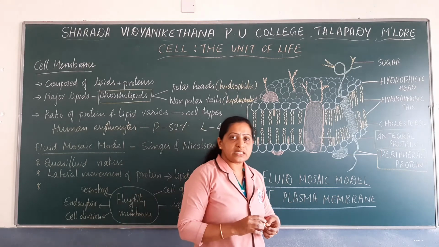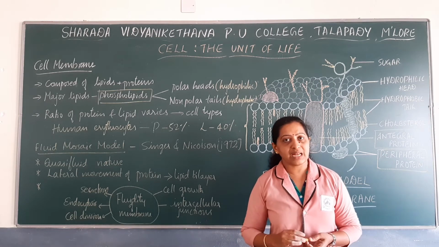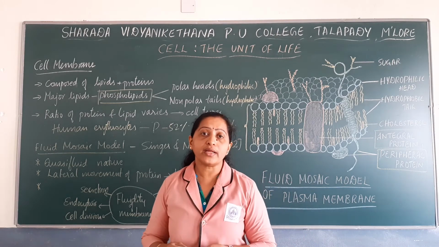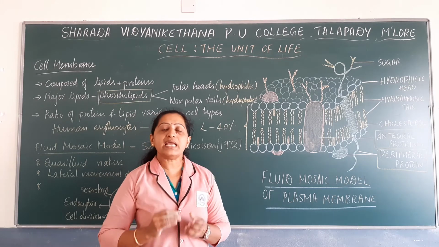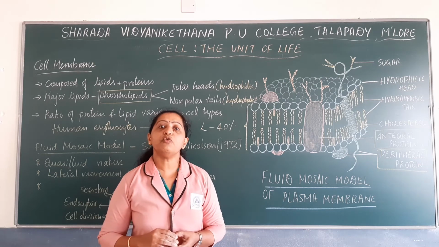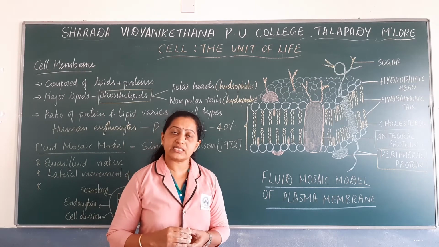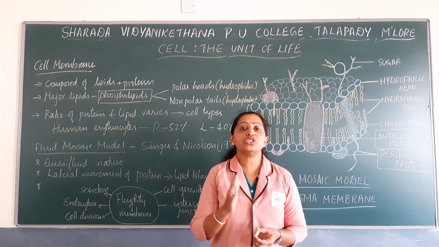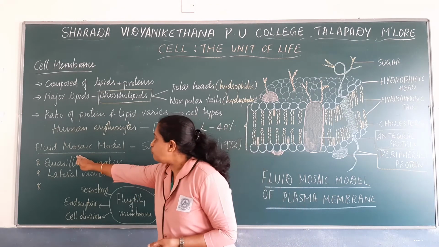So next let us see the famous model that has been proposed to reveal the structure of the cell membrane or plasma membrane. Various scientists have put forth various models, but the most widely accepted model of plasma membrane is the fluid mosaic model.